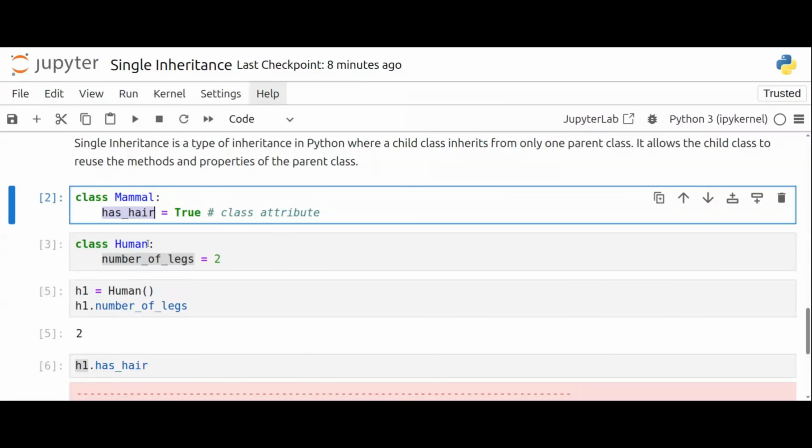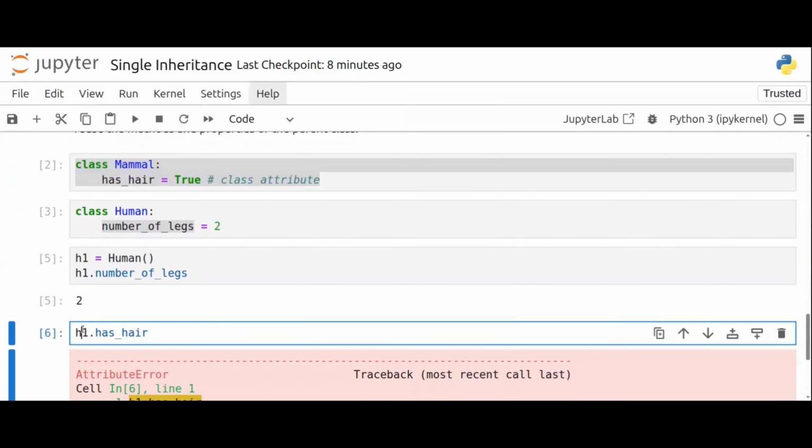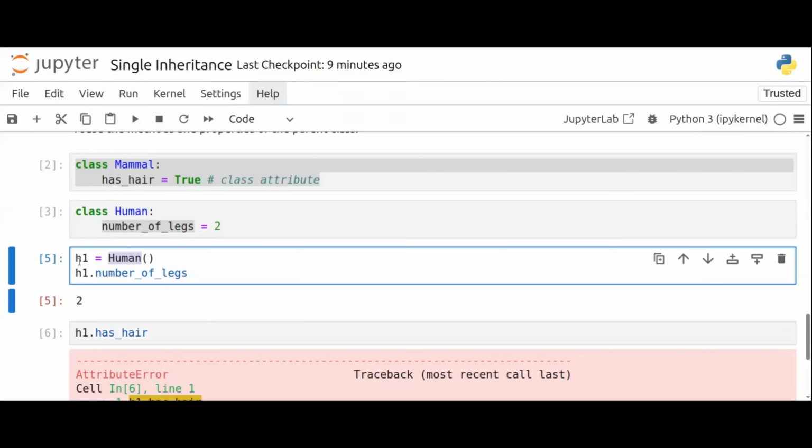So how do I do that? Let me do this example. The basic concept is that one object cannot look into another class. This is a human class object, and it cannot look into mammal class attributes and methods. That is the whole concept.